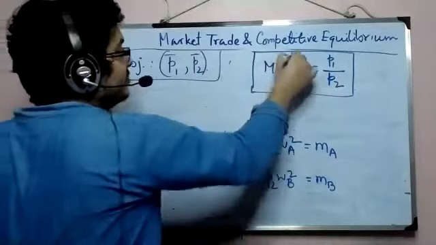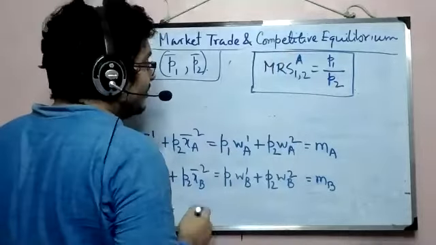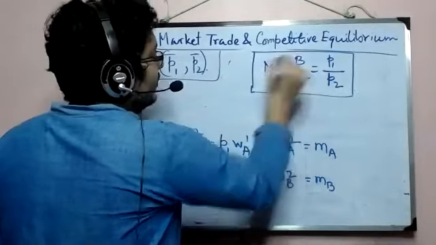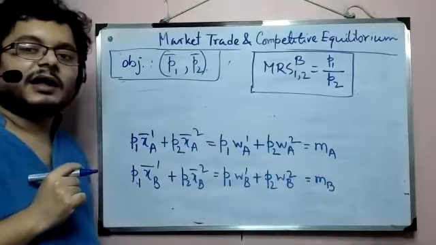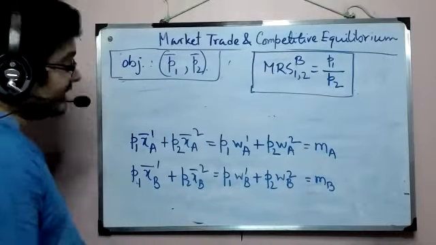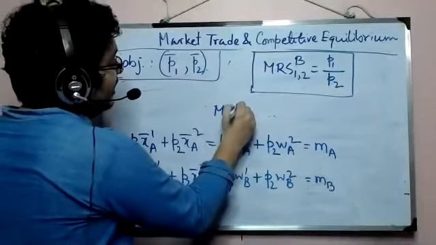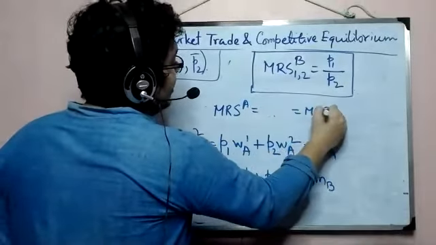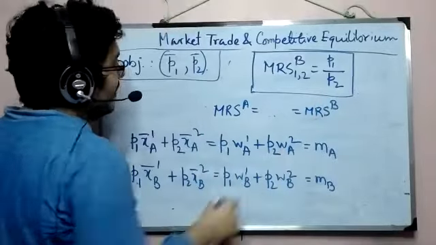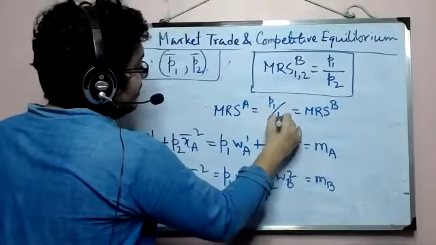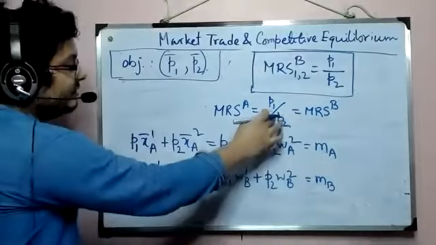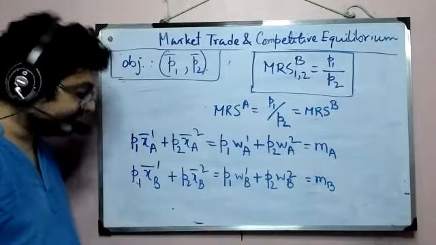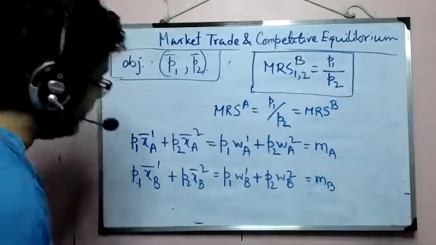Now, it has to be true for A, and also it has to be true for B. Again, Pareto efficiency tells us that at the optimal point, these two persons' MRS must be equal. That ensures efficiency. So, that said, both of them must be equal to the relative price. Right? Okay.